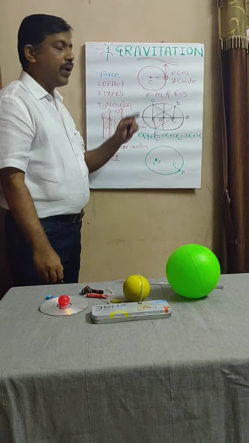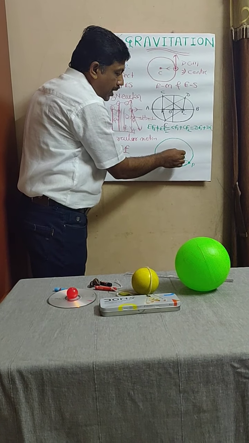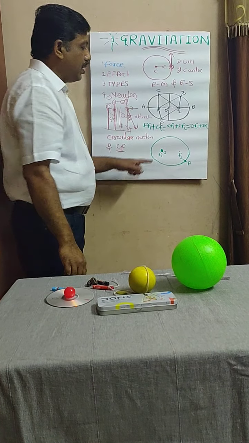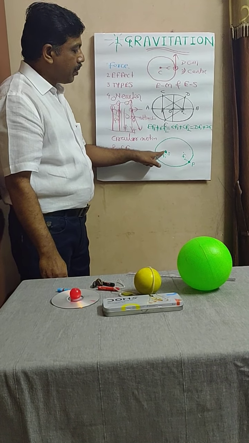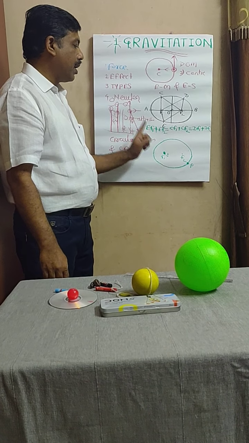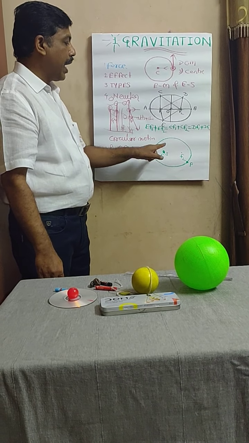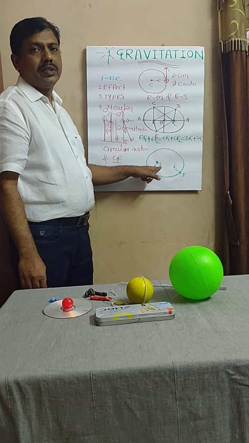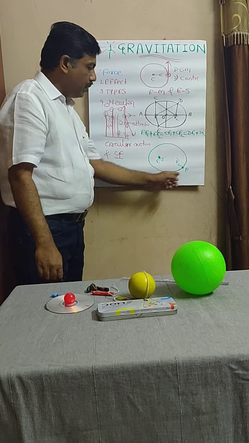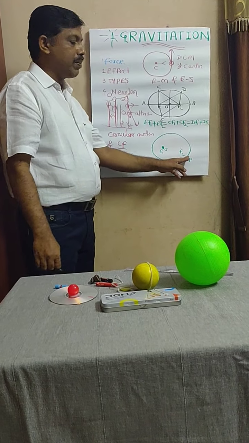I think you are understanding. What did I take, students? I have taken here an ellipse. How many focuses does an ellipse have? There are 2 focuses in an ellipse. At one of the focus, who is present? Sun is present. It may be either present here or there. Here I have considered one focus where Sun is present. I have denoted it by the letter S. Who is revolving around this? Planet. The planet is moving along this path.